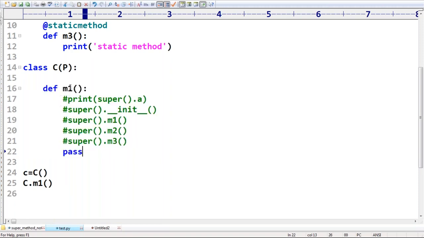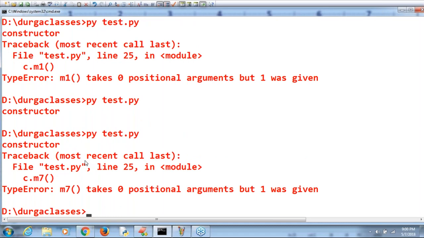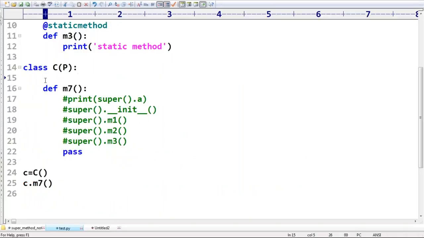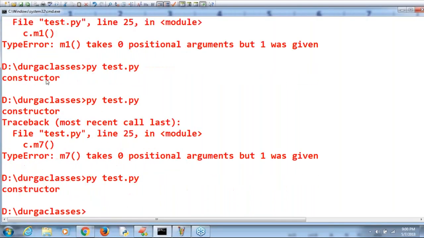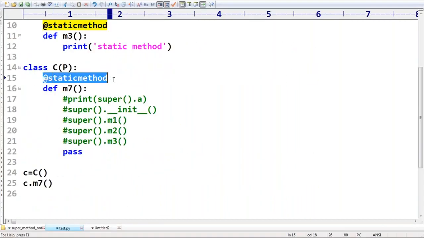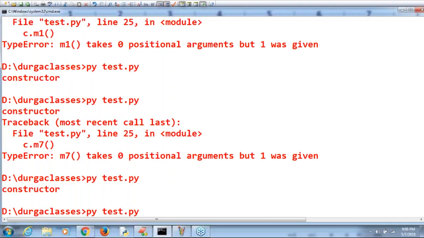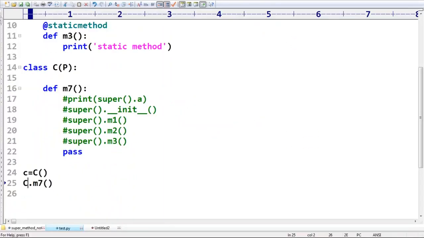But anyway, suppose if I take M7 instead of M1, then automatically, have you observed, C dot M7. Is there any conflict with the parent M1? No. If I take @staticmethod, yes, perfectly, it's going to work. So if you are not using the decorator, then you should access a static method by using the class name only. Remember that. That's all. This is the conclusion.